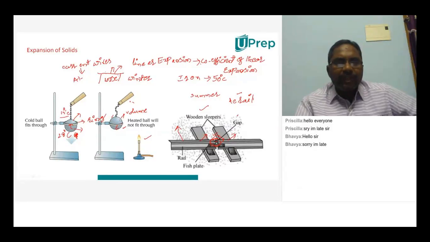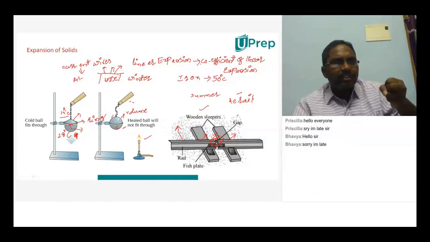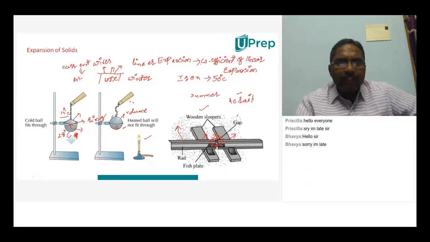But if you are fixing them very tightly in the summer only, then what happens in winter? Contraction. When contraction is taking place, the tensional force may increase, and thereby this wire may break actually.